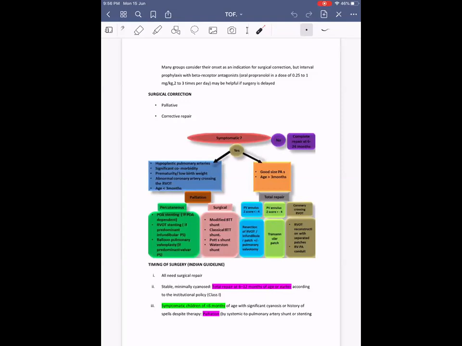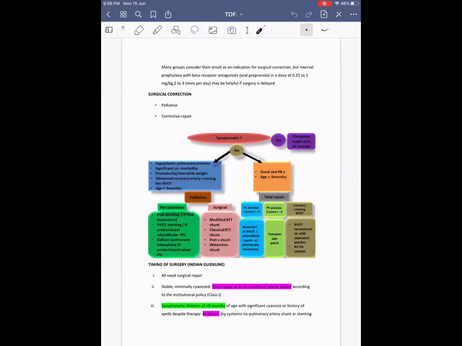Double barrel something it is called, no? I'm not sure. That is not for TOF, I think. Double barrel, I have not heard it anyway. I think double barrel, in certain post-op cases I had seen in a post-op echo, there will be a double barrel appearance of the outflow tract. I think that is because of the conduit only. Yeah, correct. It is double barrel. It creates a double barrel.